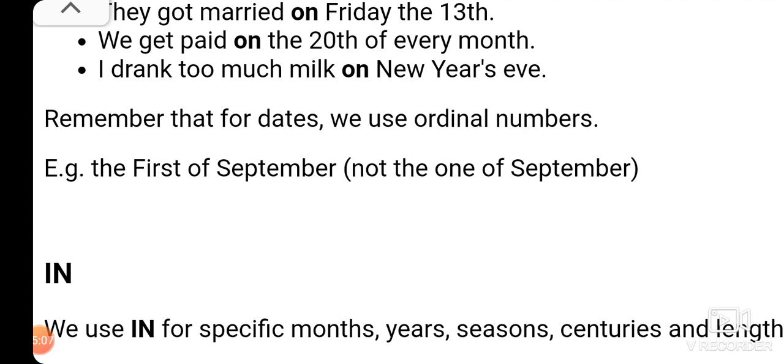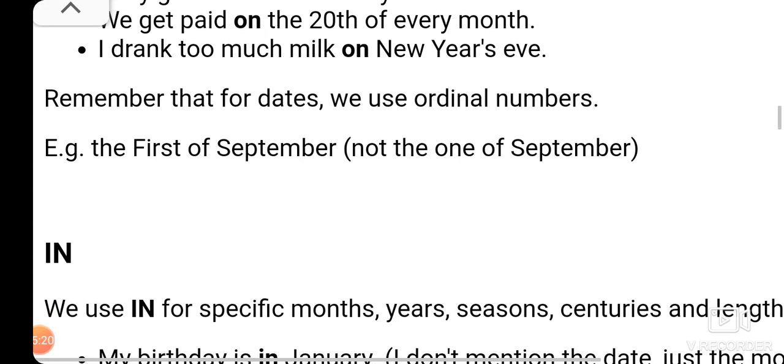Remember that for dates we use ordinal numbers, the 1st of September, not the 1 of September. So when we mention dates, we say first, second, or third. Now these are the ordinal numbers. There are two types of numbers. One is 1, 2, 3, 4, which are called cardinal numbers. But numbers like first, second, third, fourth are called ordinal numbers.